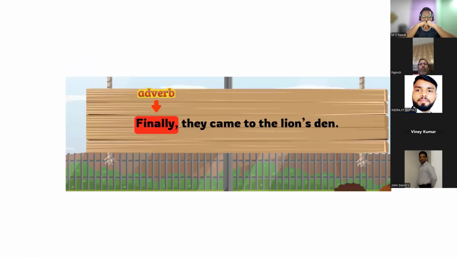Finally, they came to the lion's den. Finally, ly से end हो रहा है. So adverb you can place at the beginning of the sentence also. Adverbs you can place at the end of the sentence also. That is perfectly okay.